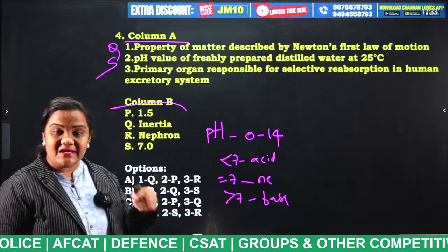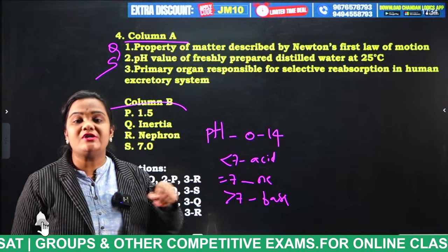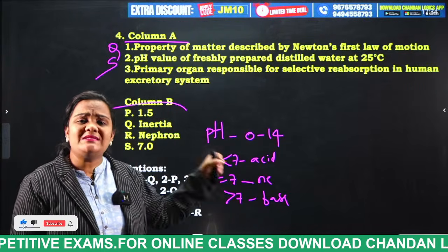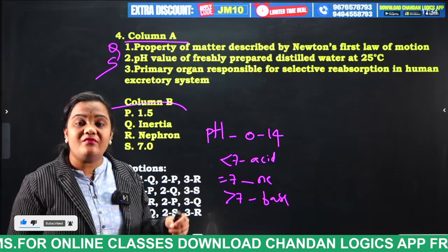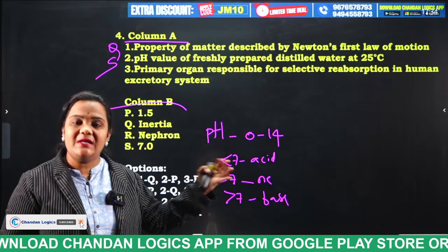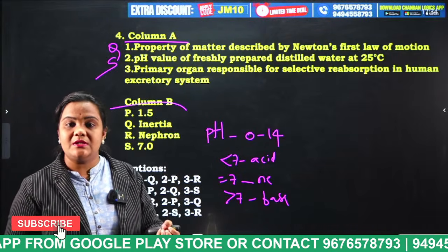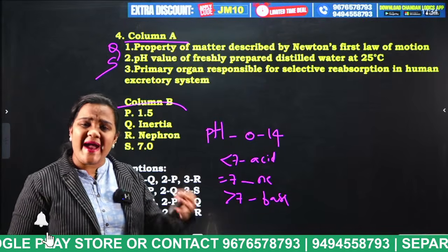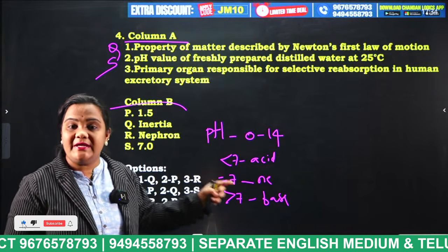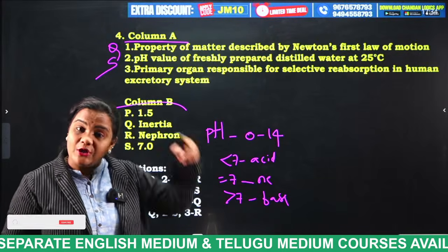So, the human excretory system is related to which organ in our body, students? Kidney. There is a functional unit in our kidney, and that functional unit of kidney is known as what, students? Nephron. What is the function of this nephron? The nephron will absorb some selective items which will be helpful for further functions. What are those selective nutrients? Like proteins, carbohydrates, fats, lipids. These are the things which will be absorbed by the functional unit of the kidney. What is that? Nephron. And these nutrients will be sent back to the bloodstream.